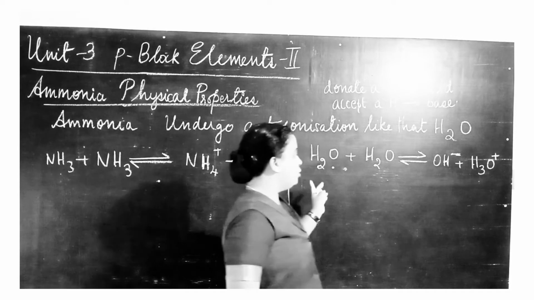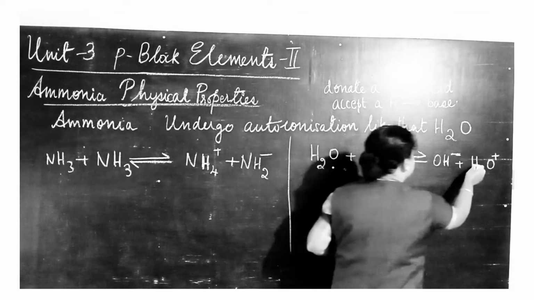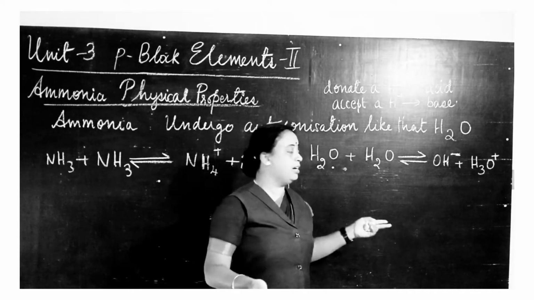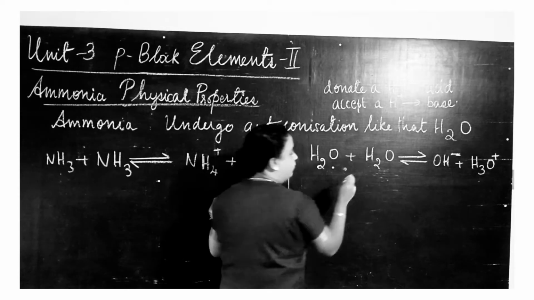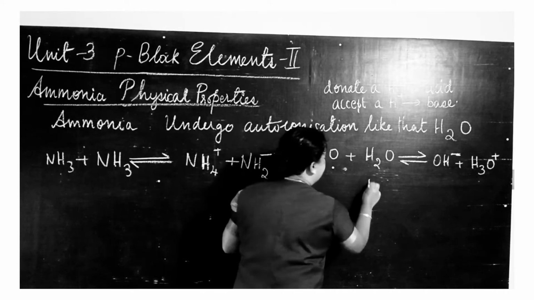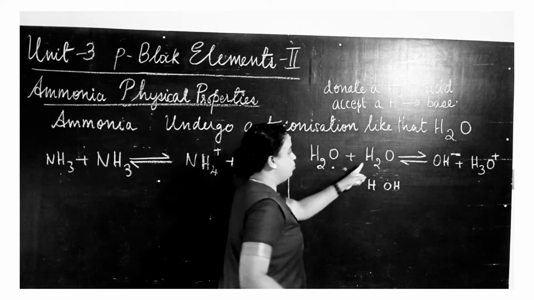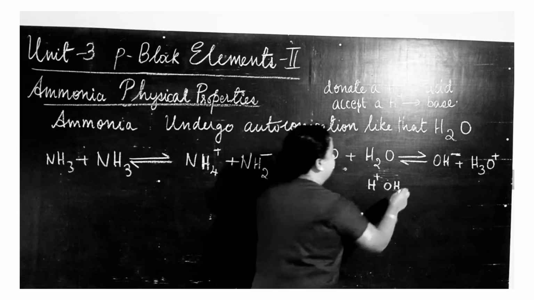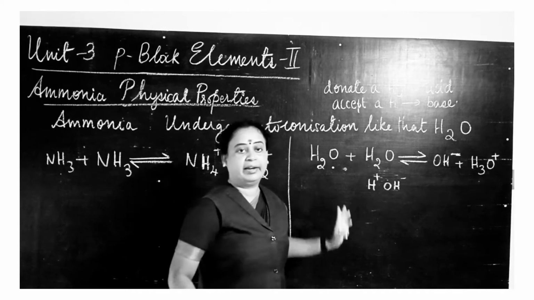So how this OH minus and H3O plus ion is formed, that is your ionization, splitting. How that splitting takes place, we will see here. First this water, we will just write it like HOH. When it is split, it forms H plus ion and OH minus ion.